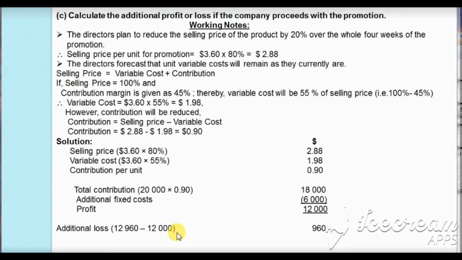However, if you remember from bit A of the question, the total contribution which was required for the fixed cost for the existing period was $12,960, and the profit which we are earning with the promotion is just $12,000, because there is a reduction in the contribution per unit as the selling price has been reduced, and because of this there will be an additional loss of $960. With this we have completed this bit.